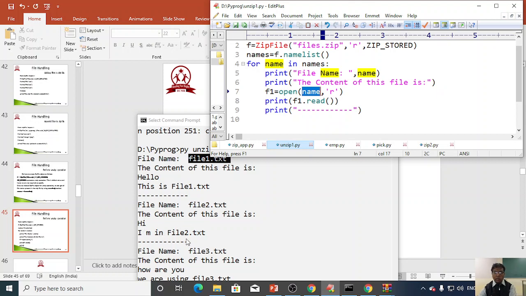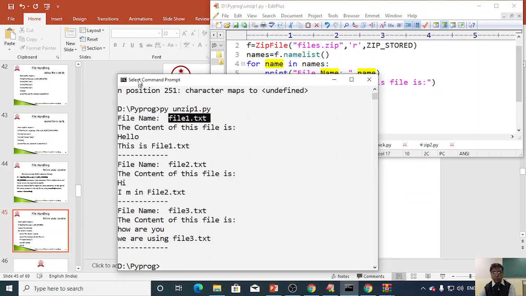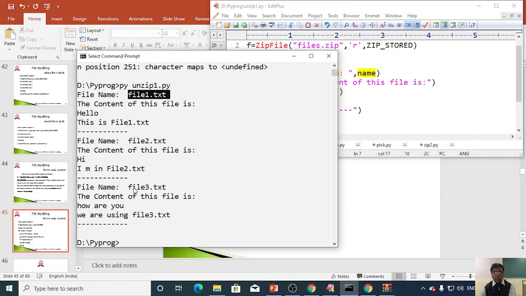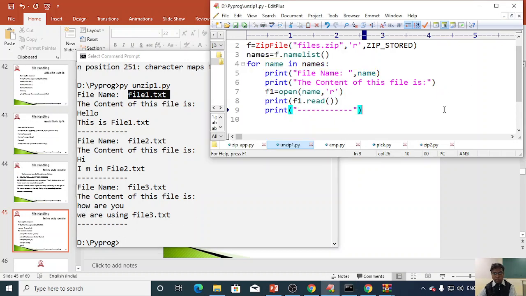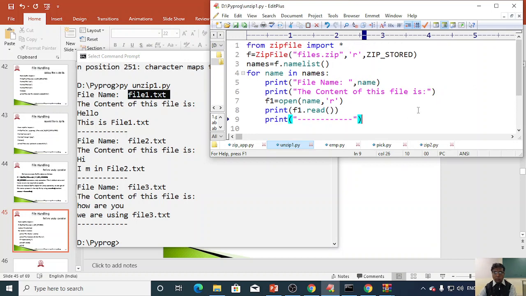Here it is I am in file 2.txt. Similarly here file 3.txt, and inside that the contents are, how are you, we are using file 3.txt.